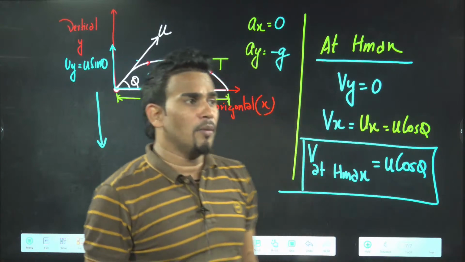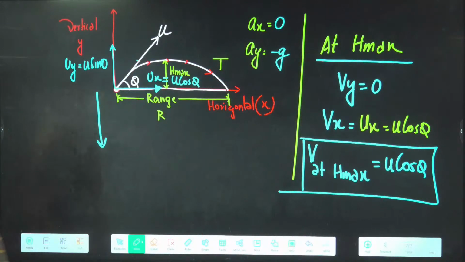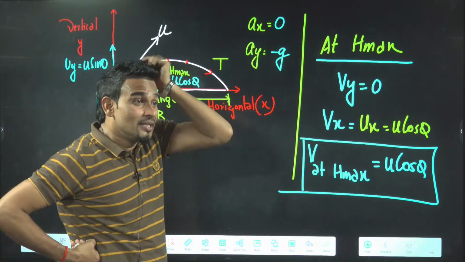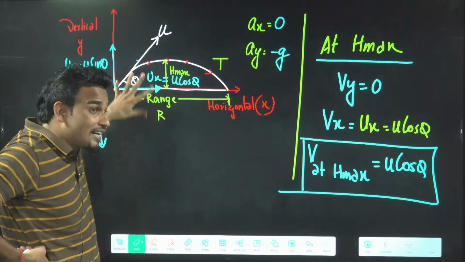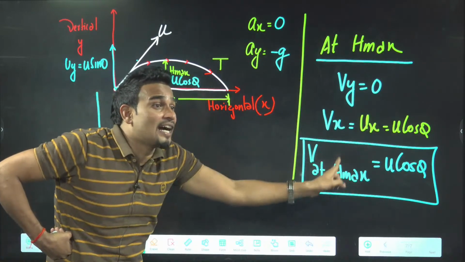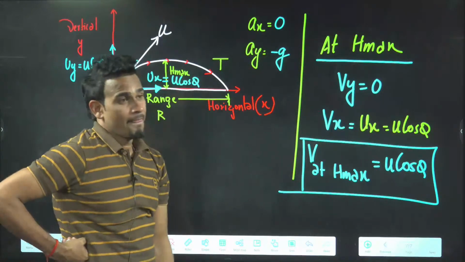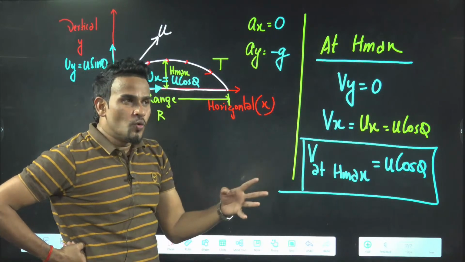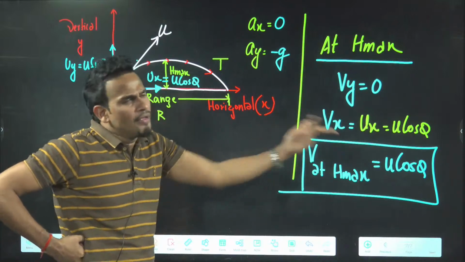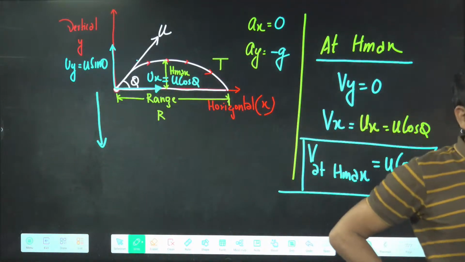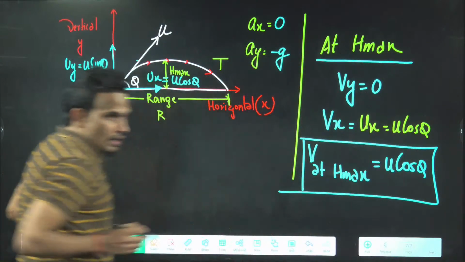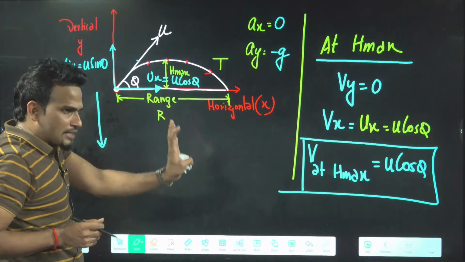Done. And a question came this year in NEET from here only, with only one difference. Instead of giving the angle with horizontal, they gave the angle with the vertical. So here it will become u cos(90 minus theta), which is u sin theta. Are you getting the idea? They gave u and theta with vertical, so of course an exchange of sine and cos will happen. No problem, we'll do such questions also. Just we are collecting the data. So velocity at maximum height is u cos theta.